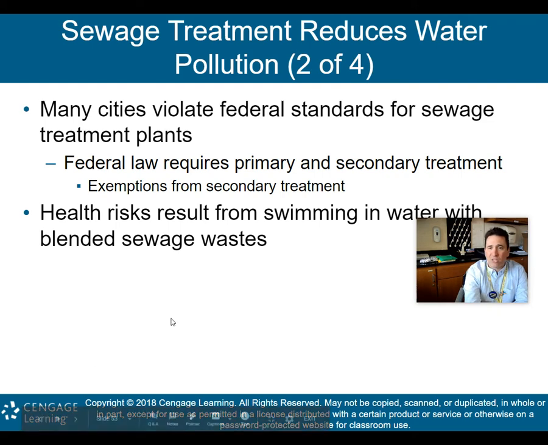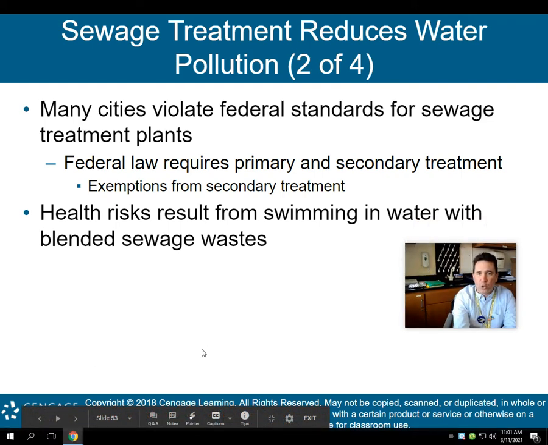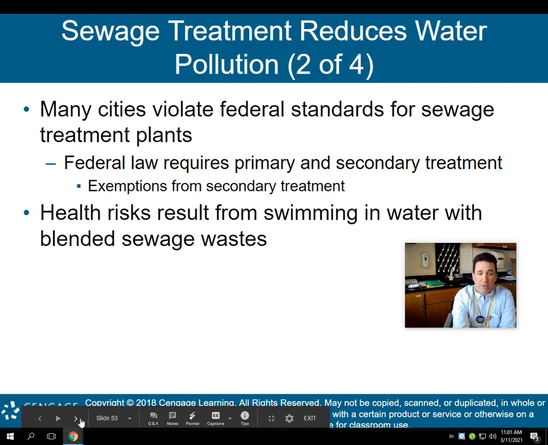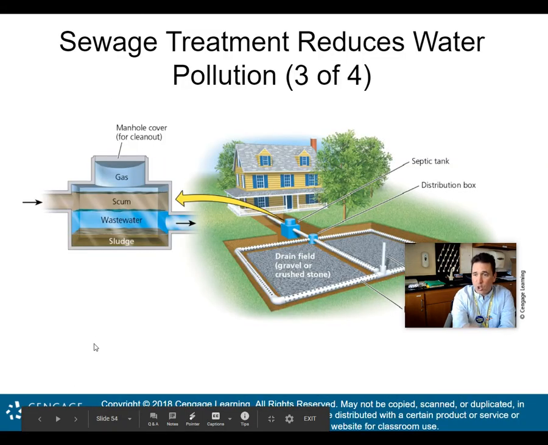Health risks result in swimming from water with blended sewage wastes, and obviously that's because of the microorganisms, the viruses, the bacteria that are in sewage that obviously provide a health risk when you swim in it.